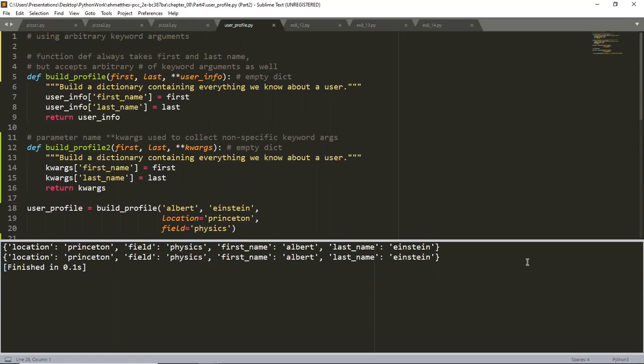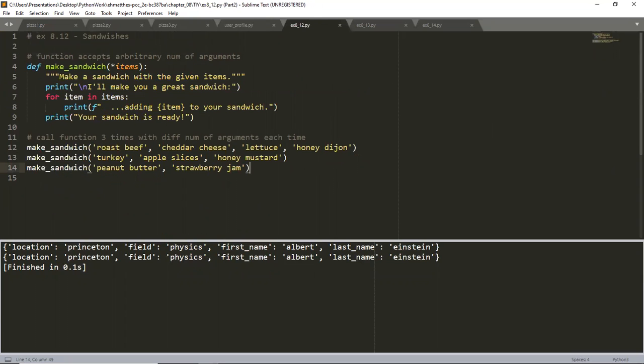Let's go ahead and talk about the try it yourselves. These are quite simple. 8.12, the title is Sandwiches. It says write a function that accepts a list of items a person wants on a sandwich. The function should have one parameter that collects as many items as the function call provides, and it should print a summary of the sandwich that's being ordered. Call the function 3 times using a different number of arguments each time. Okay, so let's take a look at that.